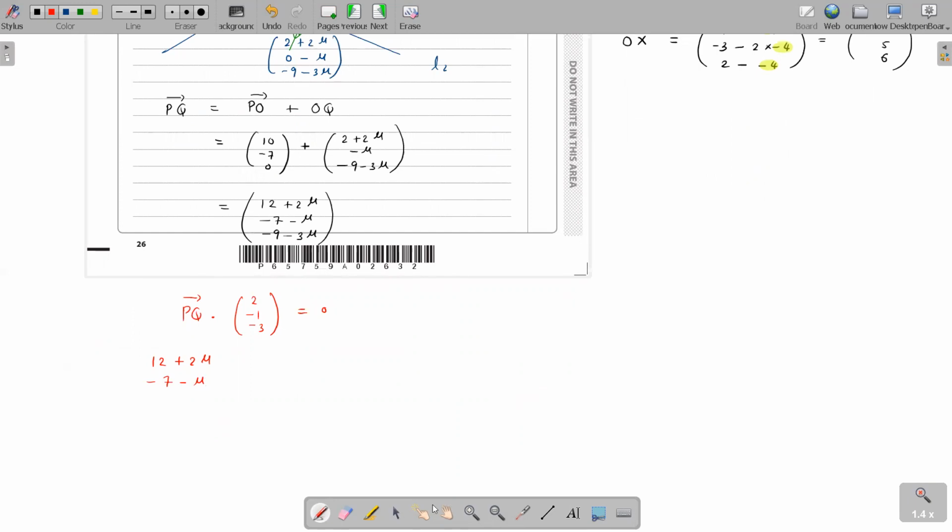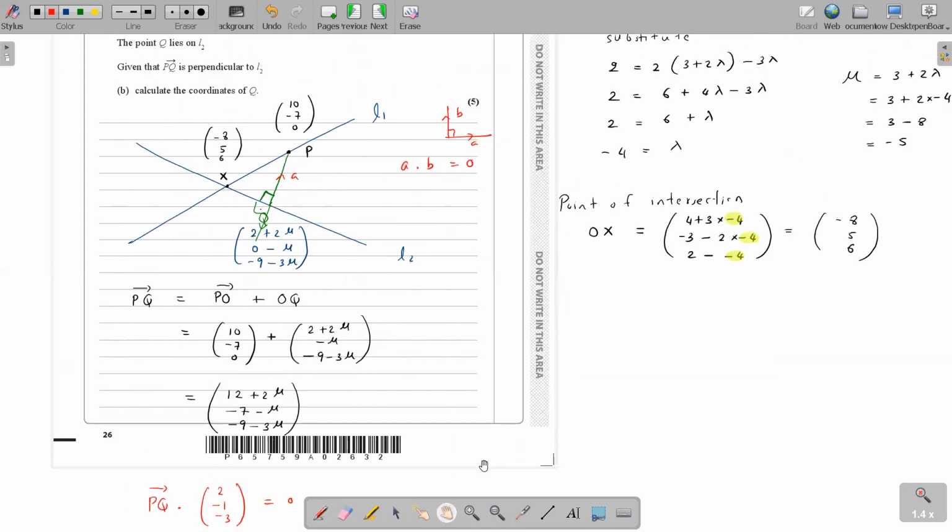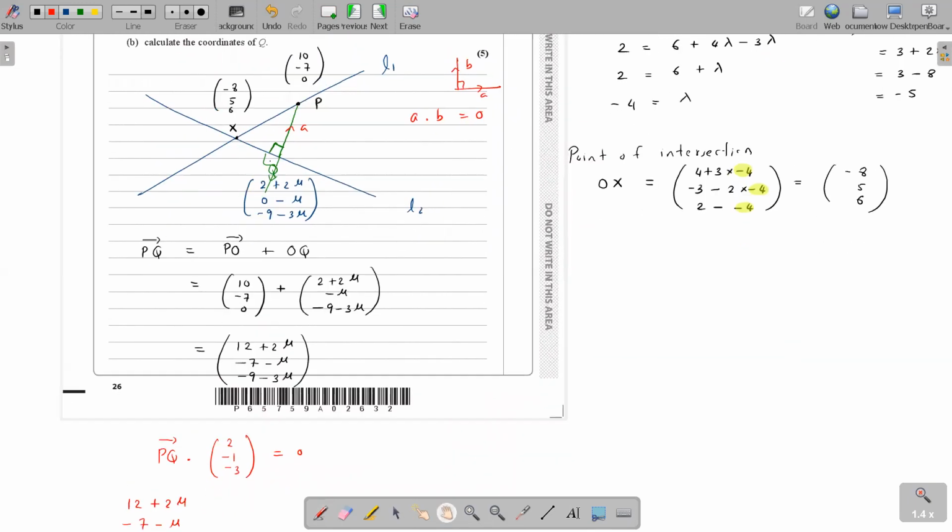Wait, did I change the signs of PO? Sorry, PO is wrong. PO is not 10, minus 7, 0. That is OP. OP is 10, minus 7, 0, so PO is the negative of it.